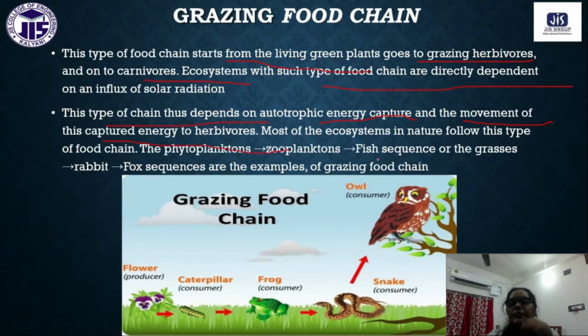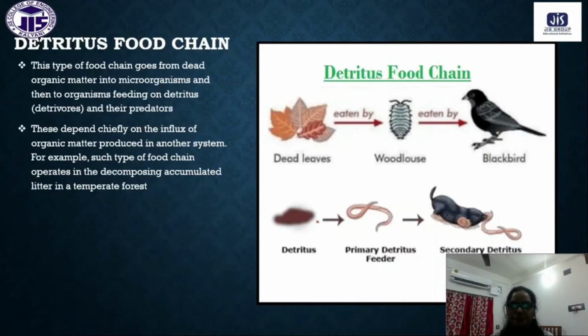Most of the ecosystems in nature follow this type of food chain, like phytoplankton, zooplankton, fish, or grasses, rabbit, fox. These are sequences of the grazing food chain. That means it generally starts from green plants, green plants to animals, herbivores, then carnivores. Okay, now the detritus food chain. Generally this food chain starts from dead leaves and dead bodies.